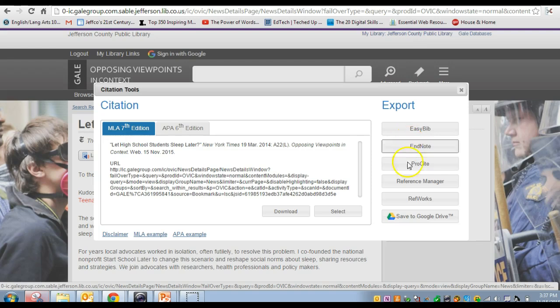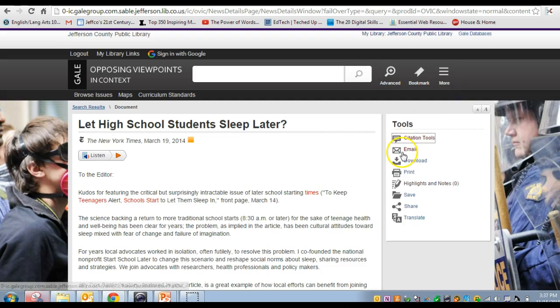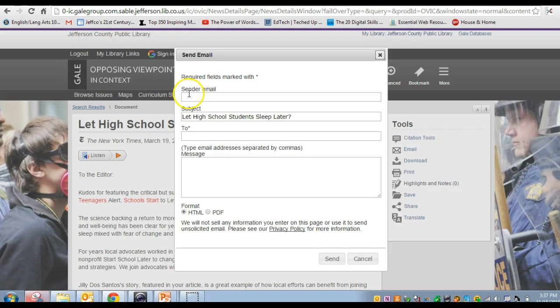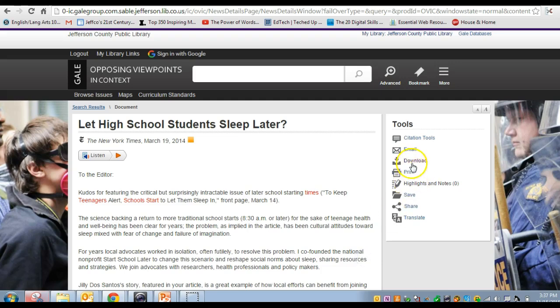EasyBib and NotePro, these are all resources for using that citation. You can also email this to yourself. So you click on email, and you can send it to somebody else too. Who do you want to send it from, and who do you want to send it to with a little message? Include that. So if you just want to get a whole bunch of sources and then go home and work with it, that's an option. You can download it, you can print it, you can highlight it, save and share, and translate it. Lots of different sources. So hopefully you see the value of this particular database, Gale Opposing Viewpoints in Context. So that's one to start with.